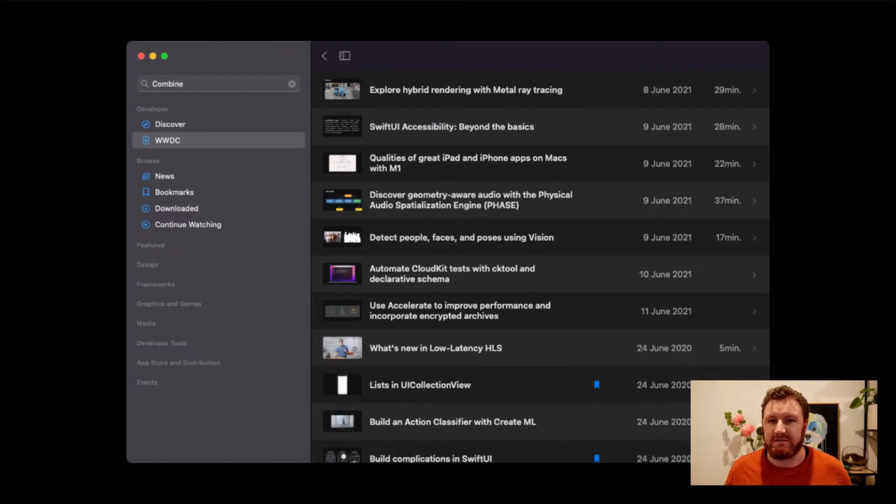But the problem is we're very heavily invested in Combine in the code base that I spend my days working on now. So the first thing I wanted to know, especially given the radio silence from the Swift evolution team, is how Combine and Swift Async Await are going to work together? And the answer is, we don't know.